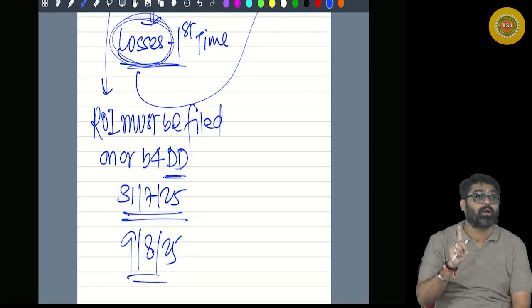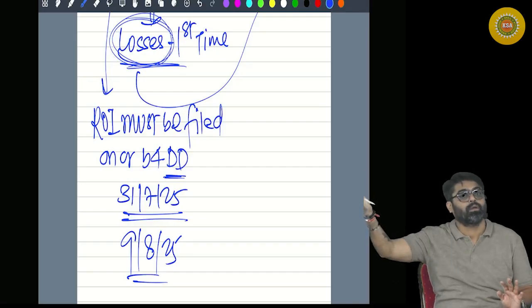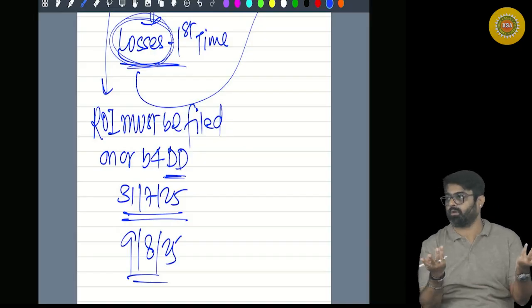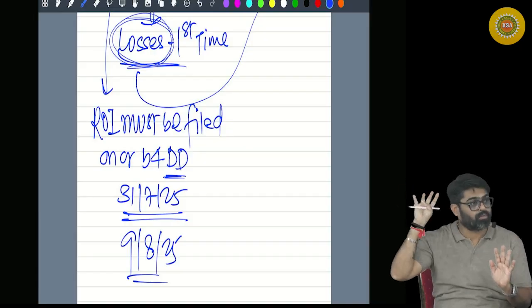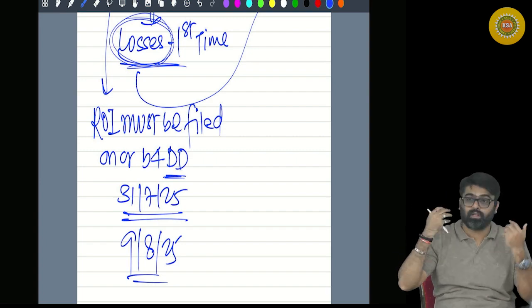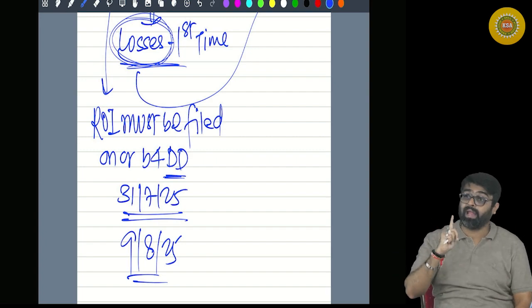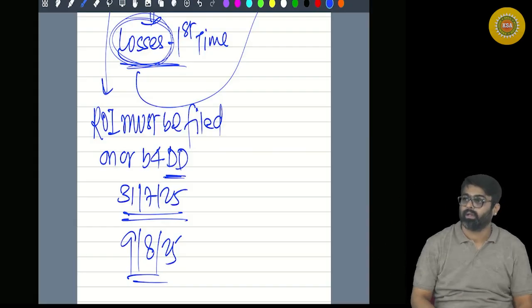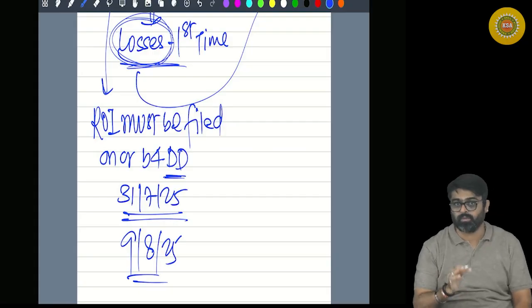Number one, house property loss, and number two, unabsorbed depreciation. So this year's house property loss can be carried forward whether you file your return on time or not on time. This year's unabsorbed depreciation can be carried forward, yes or no? Whether you file your return on time or not. But any other loss except these two losses will not be allowed for carry forward if this year's return is not filed on or before the due date.